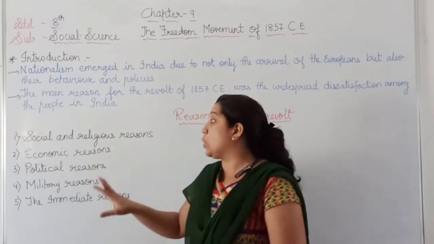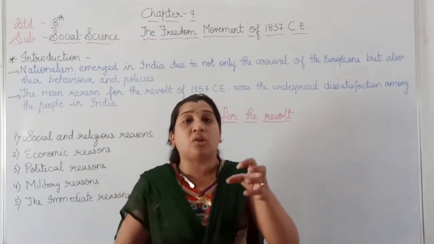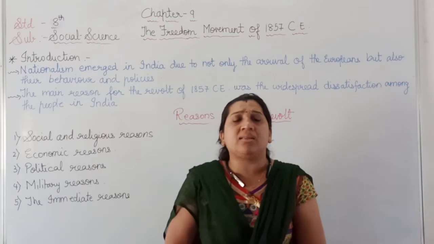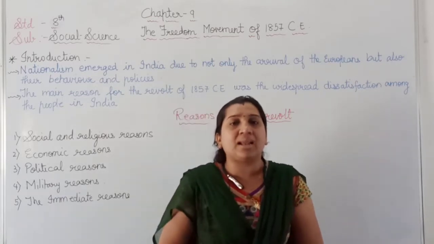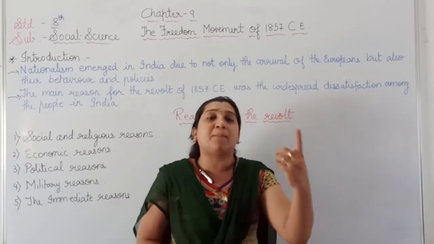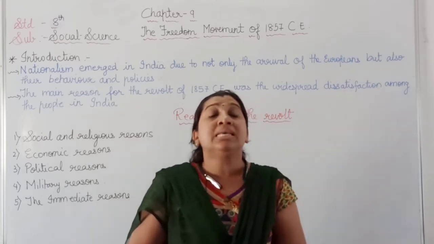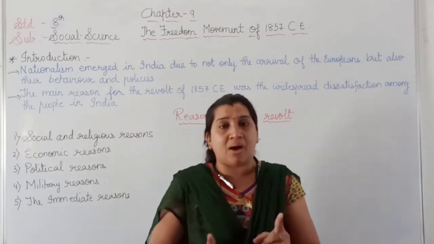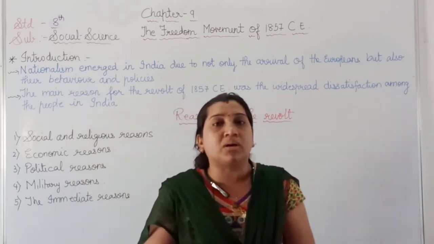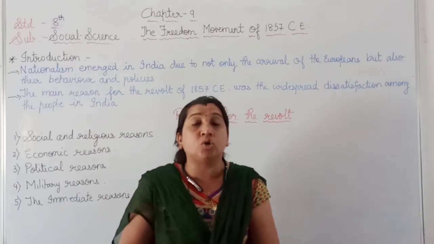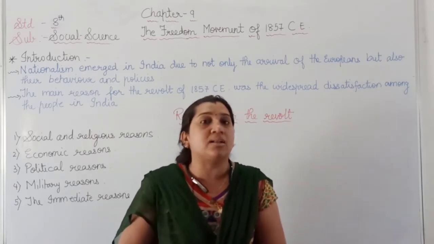Because of that only, they started, first of all, the Diwani right, which was started by Lord Cornwallis after the Battle of Buxar in the year 1764. After the defeat of Mir Qasim in the Battle of Buxar, Lord Cornwallis introduced the Diwani right in our country, India.